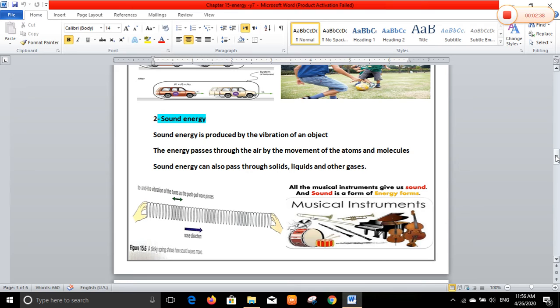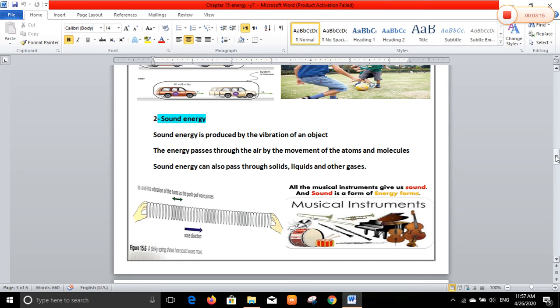The energy passes through the air by the movement of the atoms and molecules. So sound energy is produced due to the movement of particles. So we have movement, so we have vibration. This is a type of movement energy, sound energy. Sound energy can also pass through solids, liquids, and other gases.